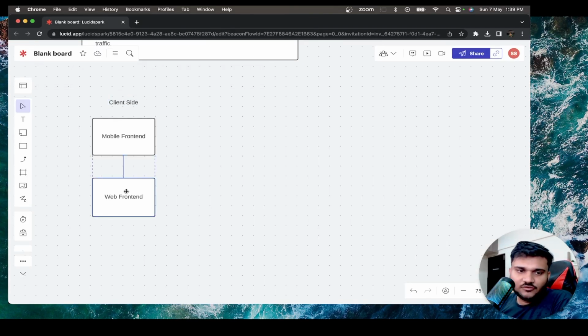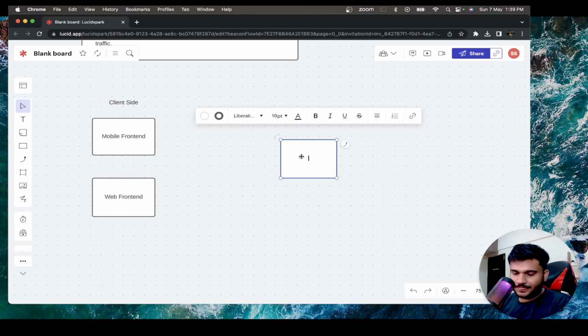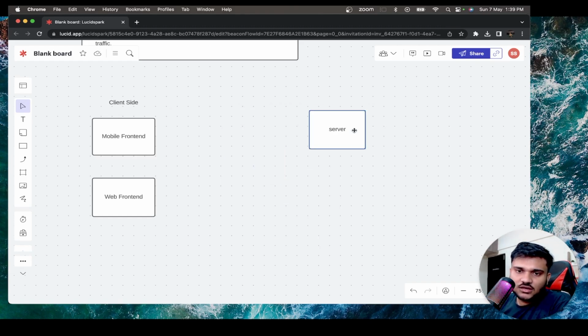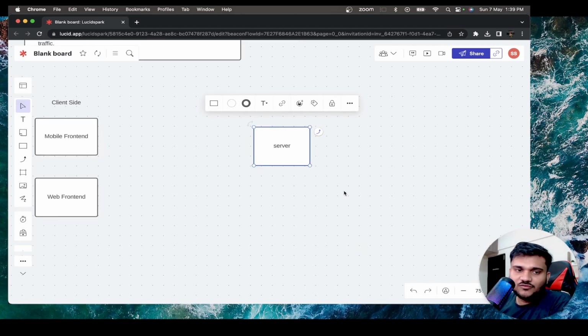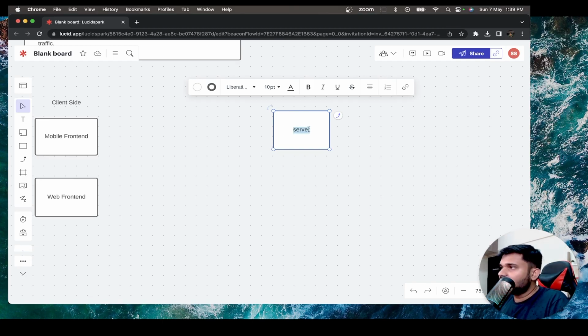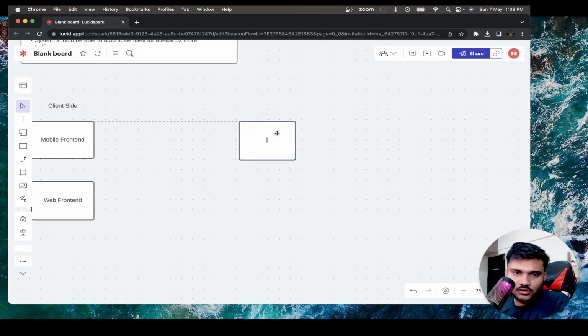So there can be different types of front end, either a mobile client or a web front end, right? Now, a lot of people think that there will be one server and these mobile clients and web front ends are going to directly interact with the server. This is not going to happen, because we are going to maintain a microservice architecture. There won't be one server, first of all. There will be multiple different services coming into the picture.